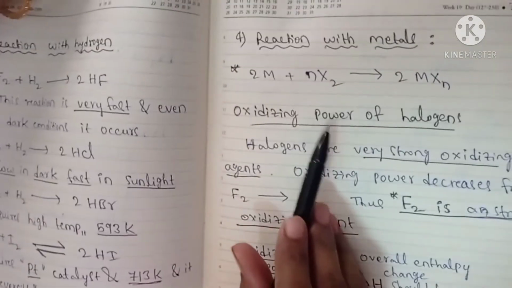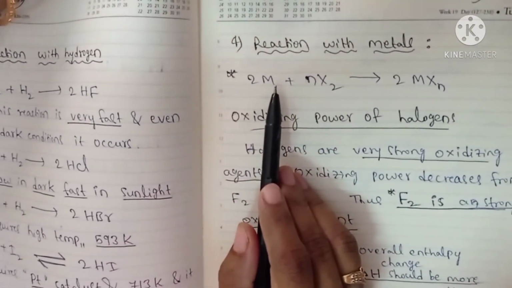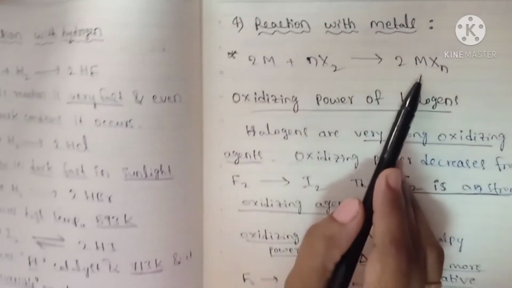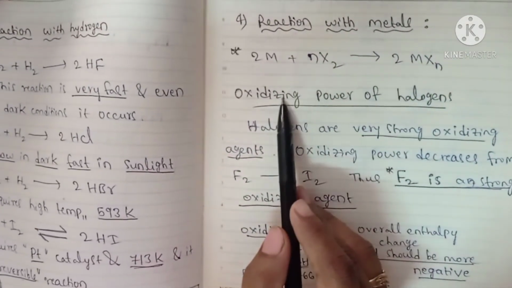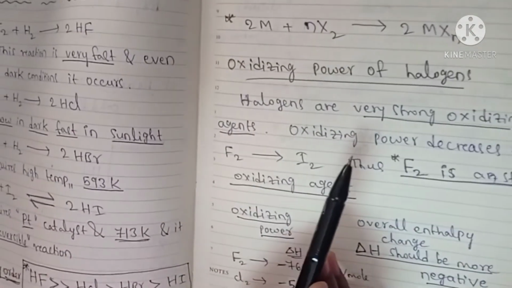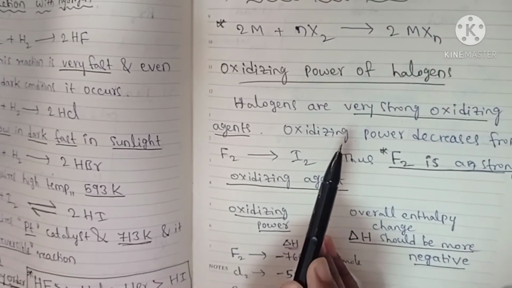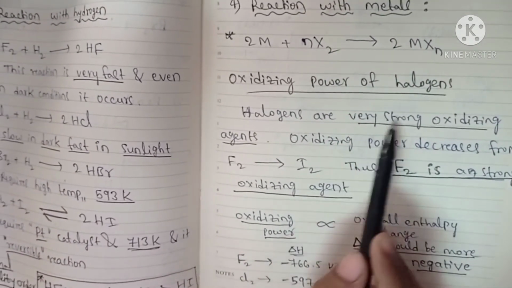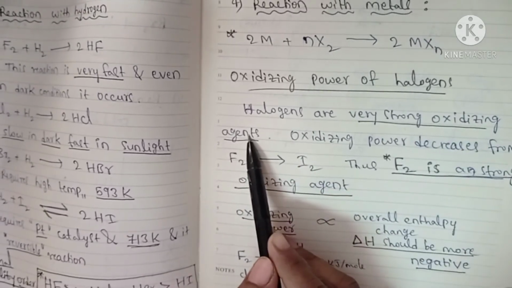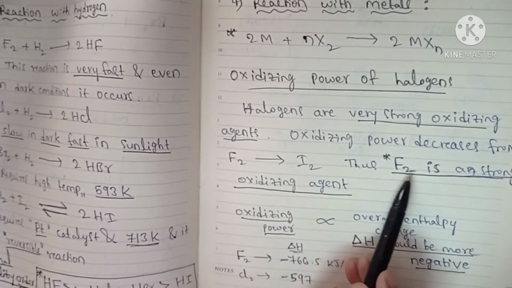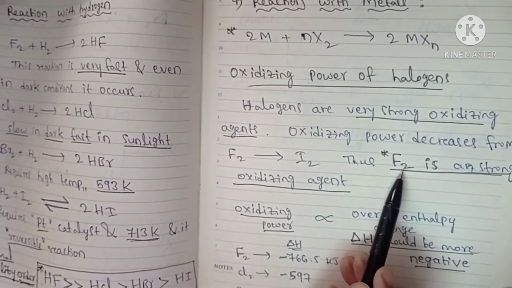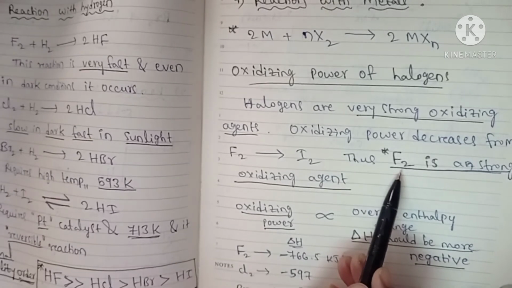So reaction with metals: generally halogens react with metals to form metal halides. So this is a general reaction. And next, oxidizing power of halogens. Halogens are very strong oxidizing agents. They act as very strong oxidizing agents due to the enthalpy change in a reaction.